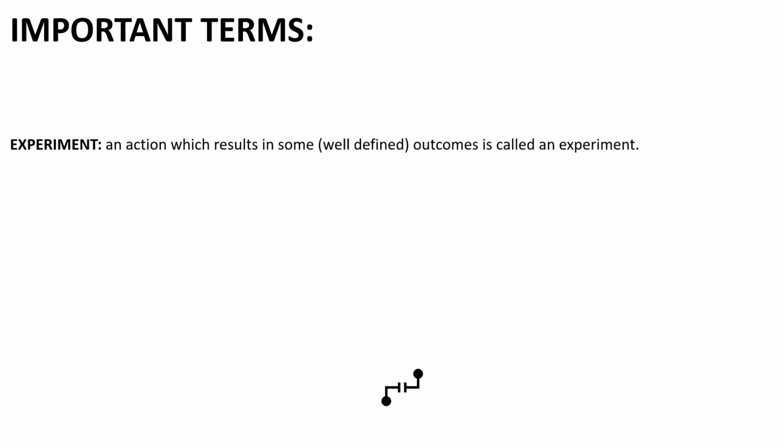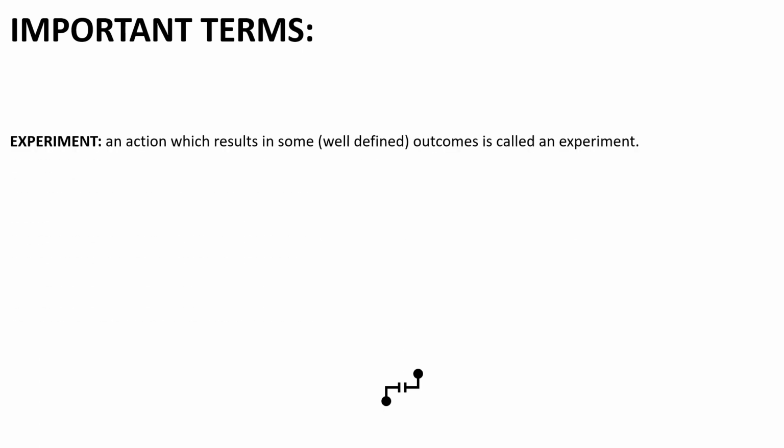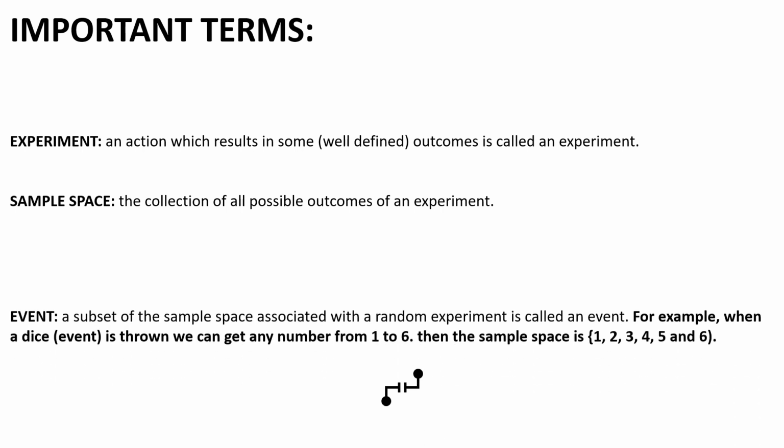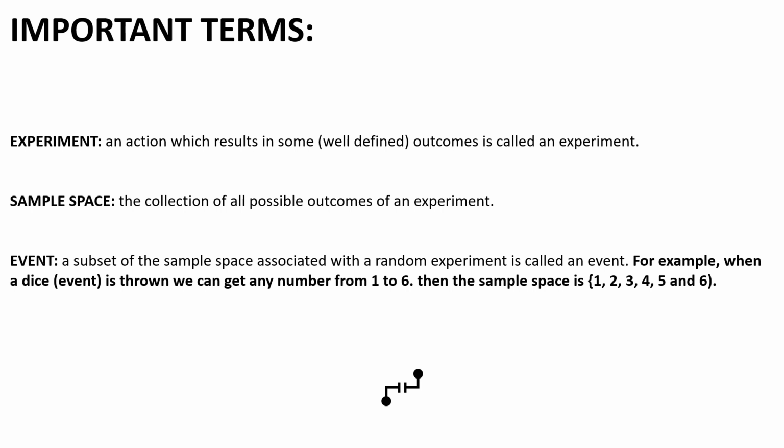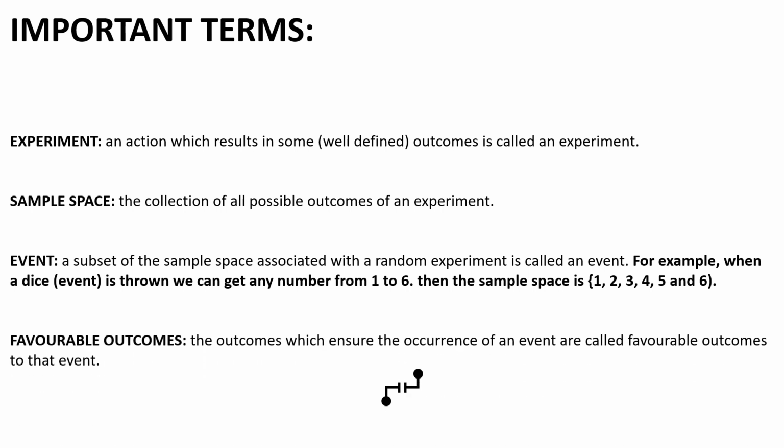Now, we must get to know about certain terms. Experiment is an action which results in some well-defined outcomes. Sample space is a collection of all possible outcomes of an experiment. Event is a subset of the sample space associated with a random experiment. For example, when we throw a dice, we can get any number from 1 to 6, so those numbers become our sample space. Favorable outcomes are the outcomes which ensure the occurrence of an event.